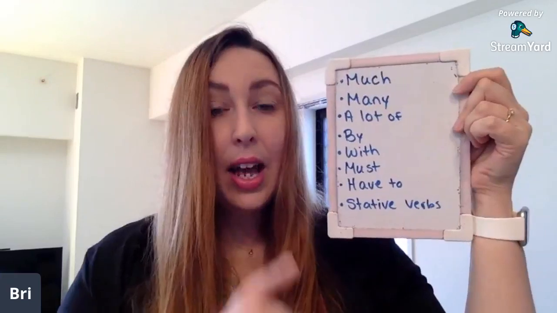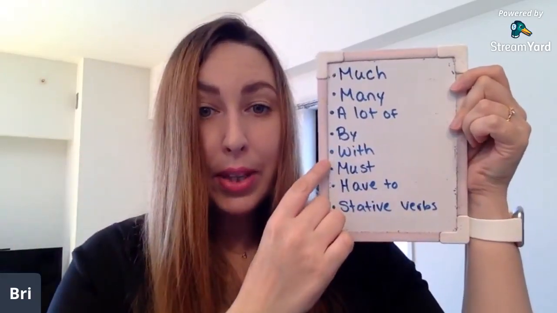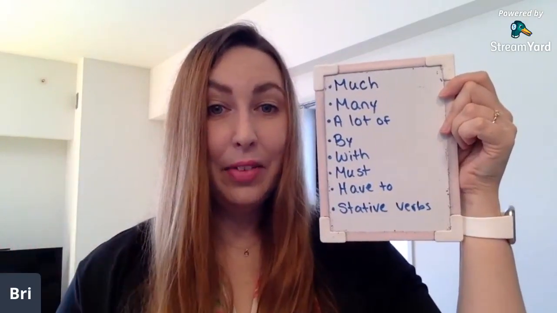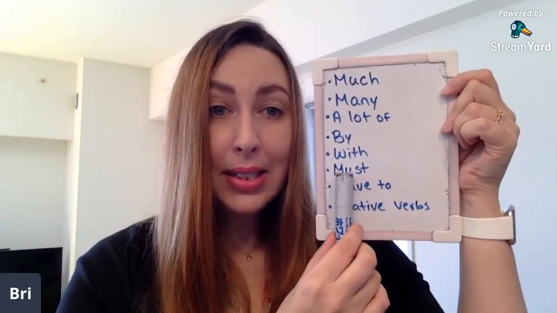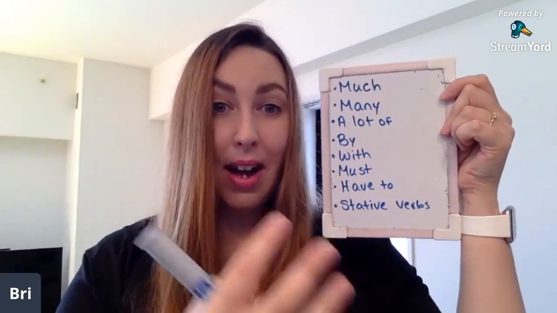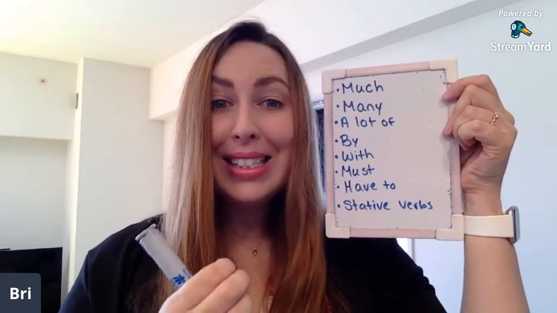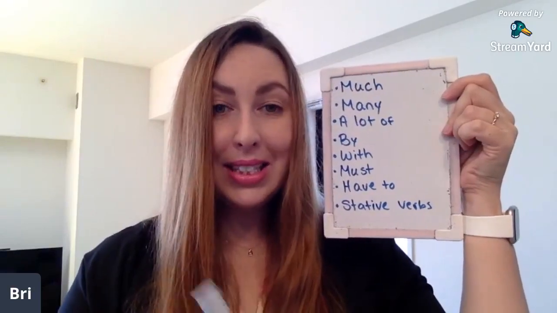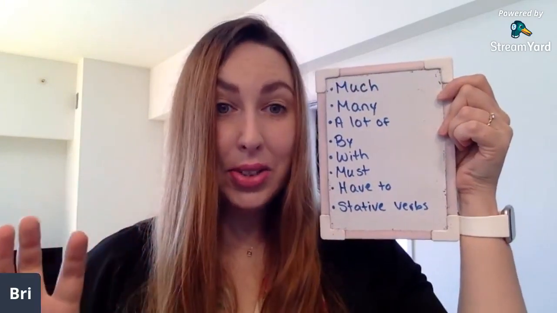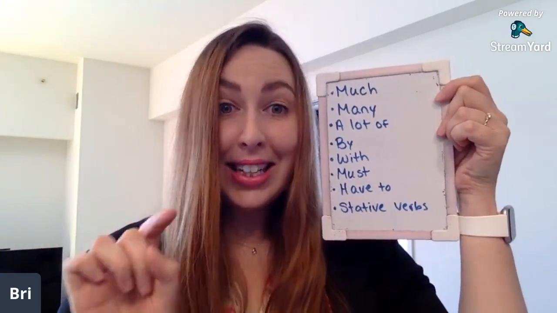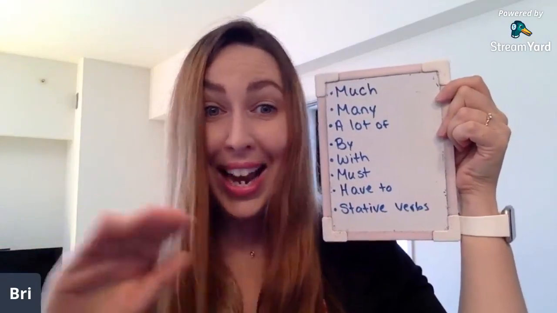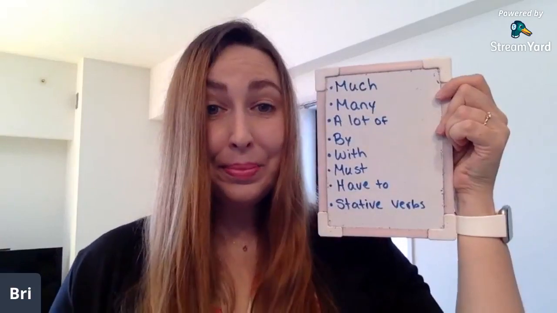Okay, very good. However, the big difference with must and have to is in the negative. When we put must in the negative, it's going to be must not, or we can say mustn't. So mustn't means it is necessary not to do something. You mustn't eat that. Okay? You can't eat that, right?